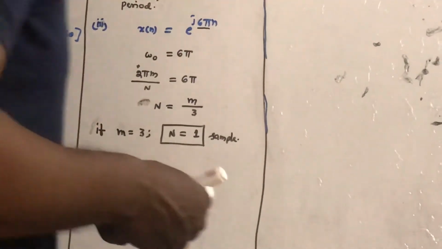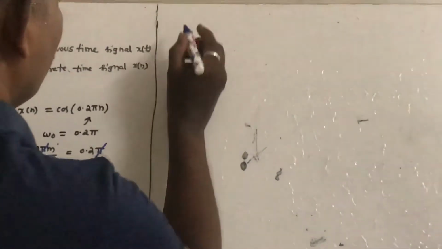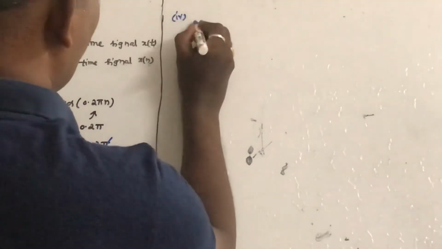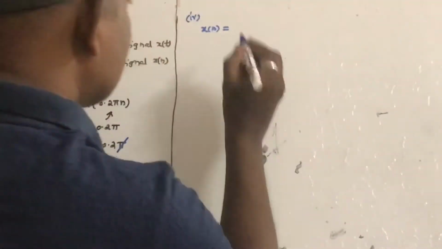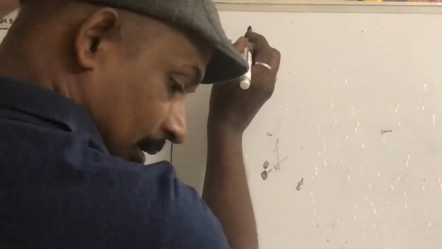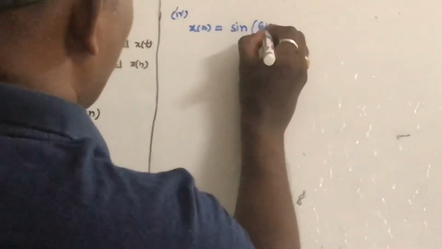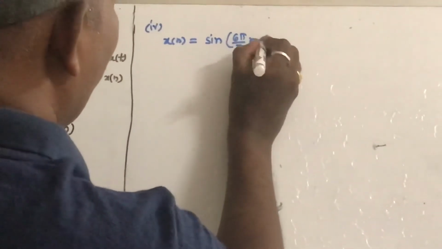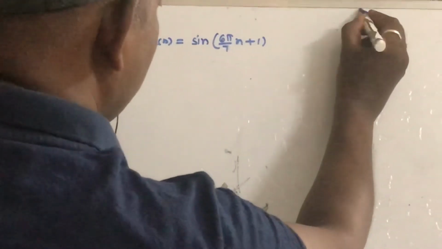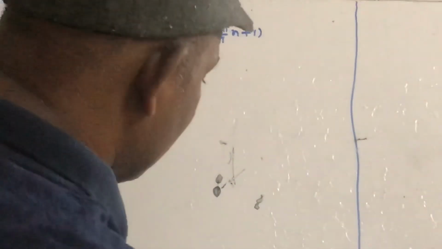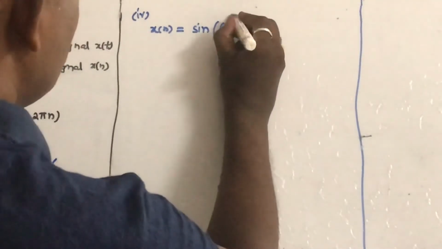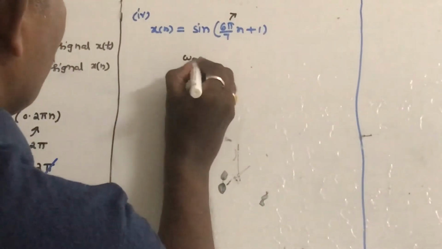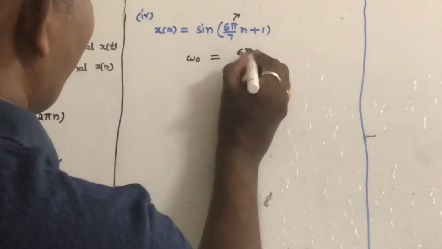Let us take the fourth example. So x of n is equal to sine of 6 pi by 7 n plus 1. Let us see how to do this. So what is omega 0 here? Here omega 0 is equal to 6 pi by 7.